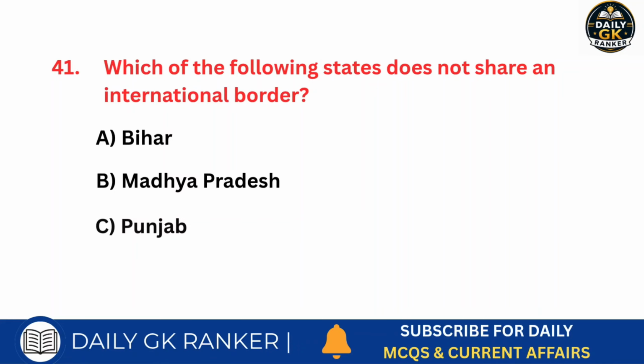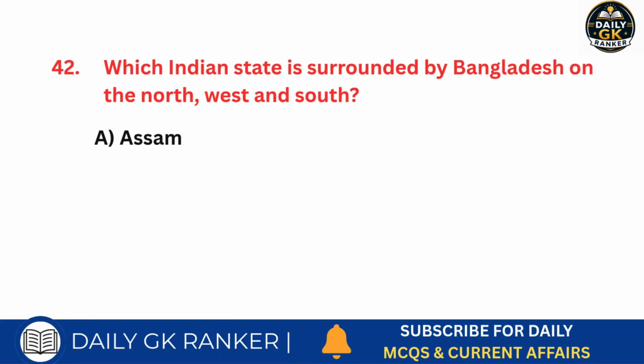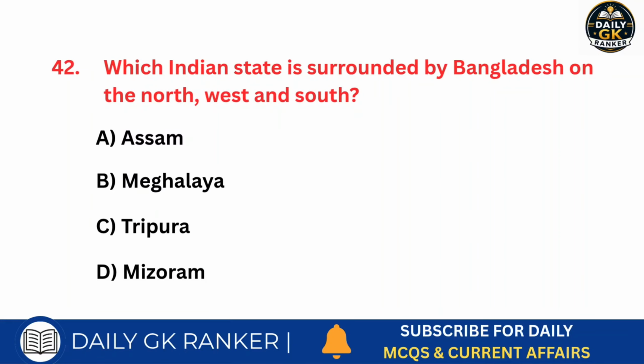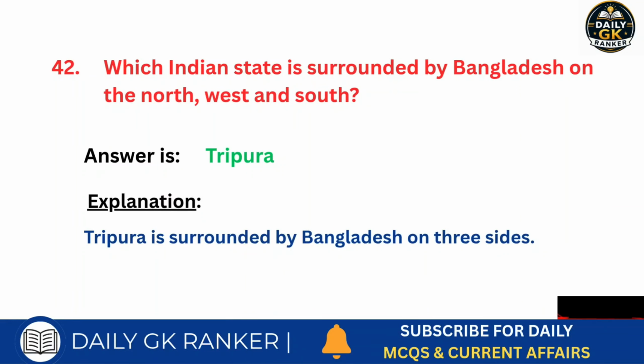Which of the following states does not share an international border? Answer is Madhya Pradesh. Which Indian state is surrounded by Bangladesh on the north, west and south? Answer is Tripura.